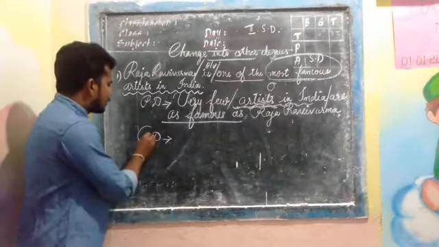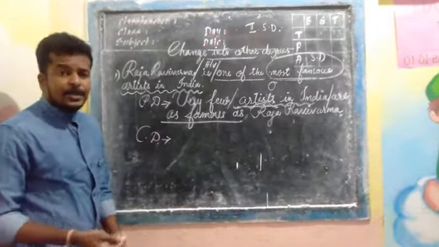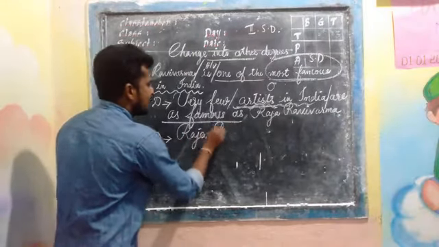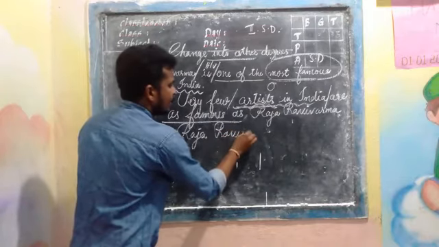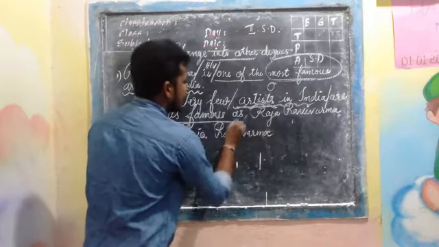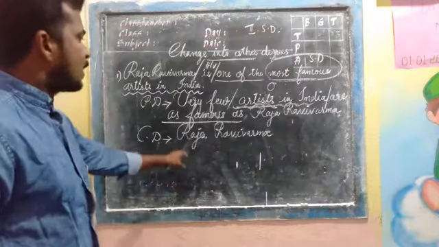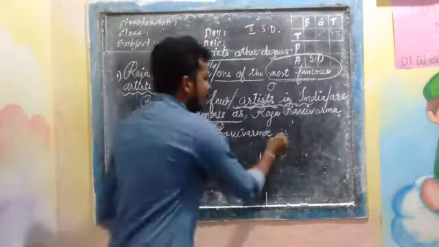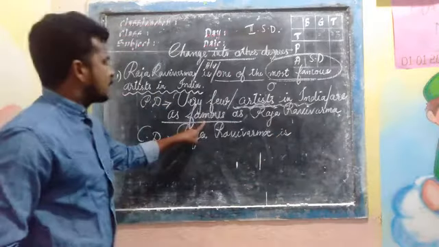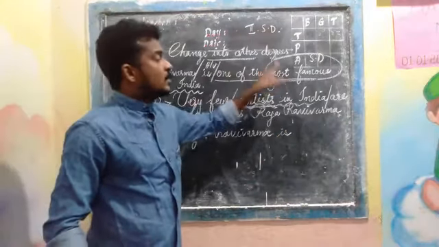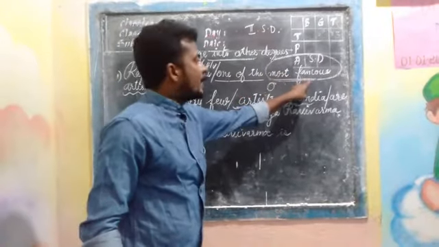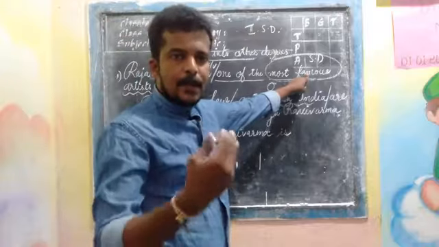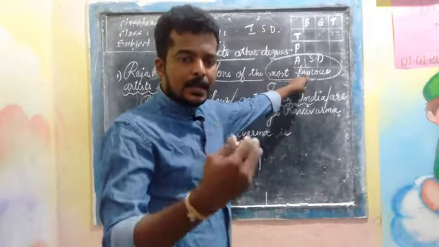Coming to comparative degree. Comparative degree starts from the subject, and that is Raja Ravi Verma. Then the helping verb is. The positive degree, the base form, is famous.